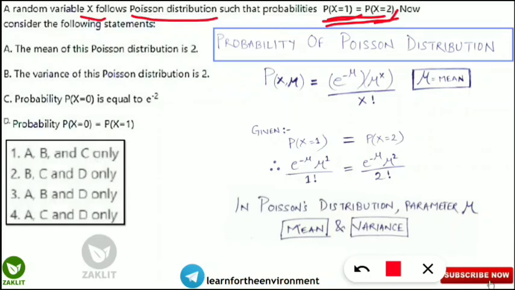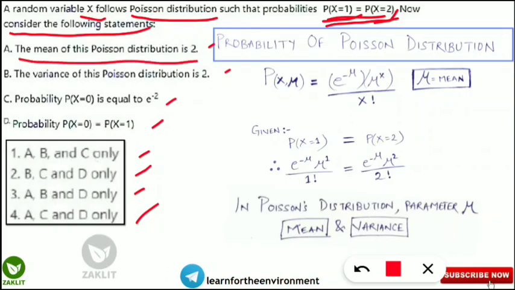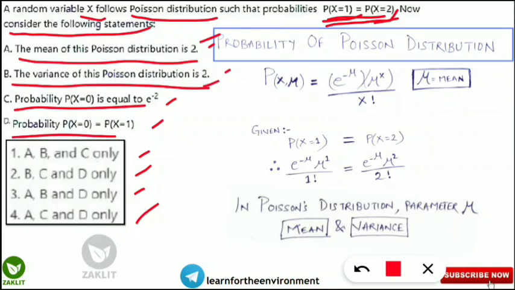And now it is asking, consider the following statements. That means we have to check all these 4 statements and select which statements are correct. So here we have to select whether A, B, C are only correct, B, C, D, A, B, D, or A, C, D. For that we should know whether these statements are correct or not. First let us read the statements. The first statement is the mean of the Poisson distribution is 2. Variance of the Poisson distribution is also 2. P(x equal to 0) is equal to e to the power minus 2. And P(x equal to 0) is equal to P(x equal to 1).